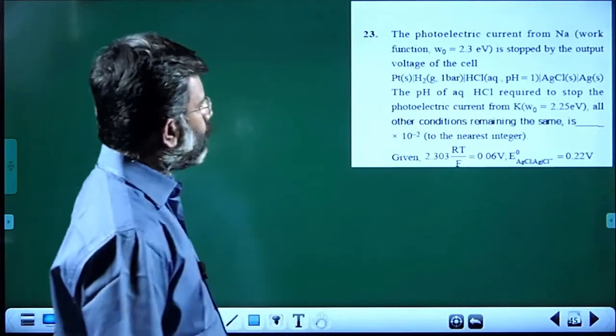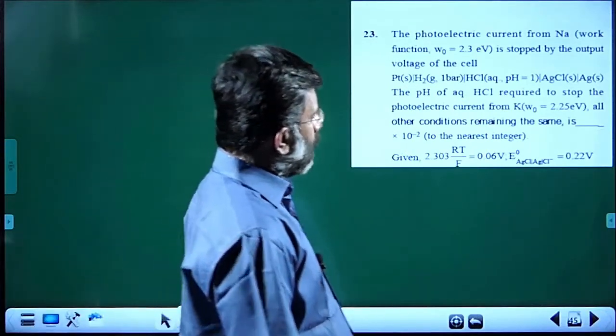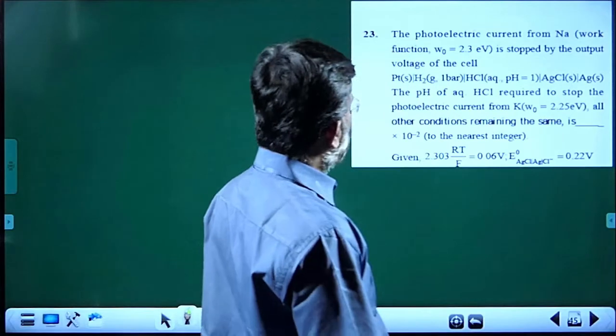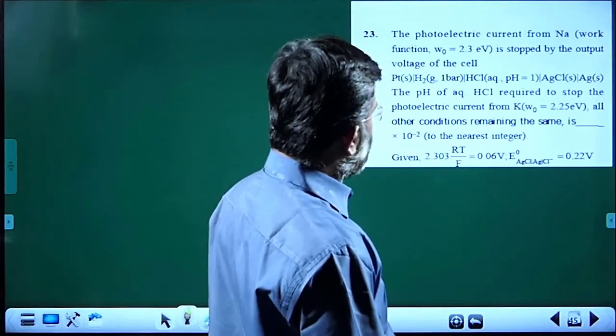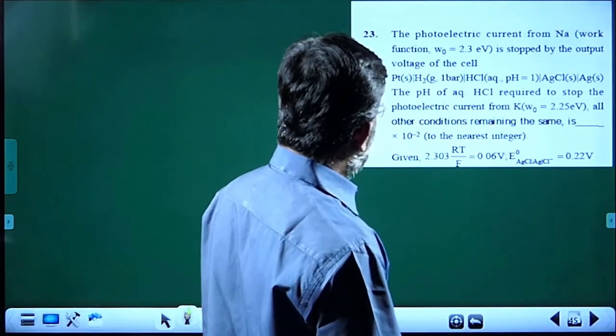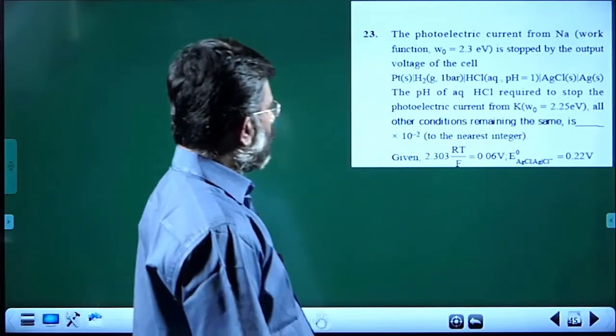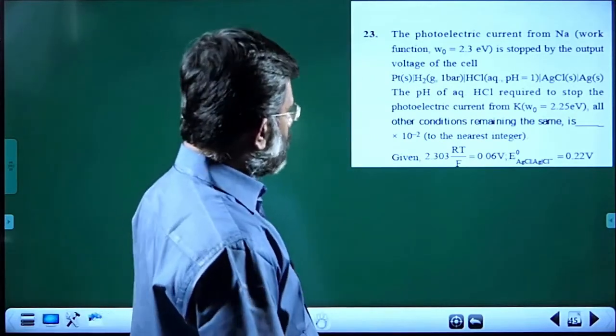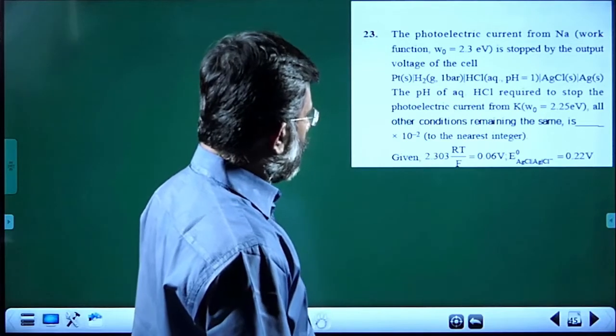Next one. The photoelectric current from sodium, work function 2.3, is stopped by the output voltage of the cell Pt, H2, HCl, AgCl, Ag.